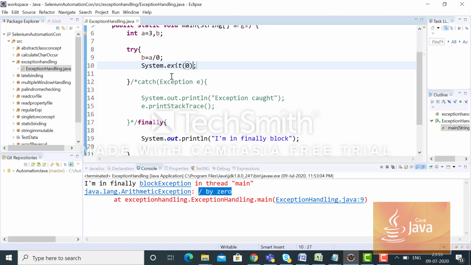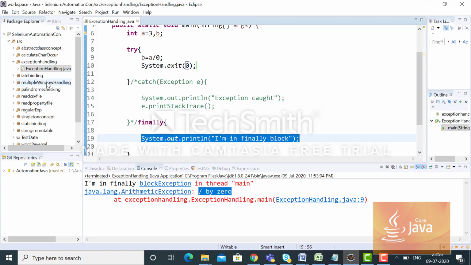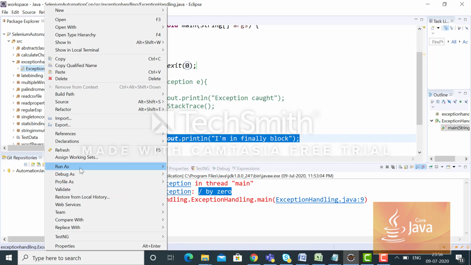So basically I am exiting the complete program from here forcefully. If we try to stop the controller forcefully from a line, then there is no point in it moving further, because we are terminating the program forcefully. Now this time if we run the program, this print statement should not be printed. Let's see.